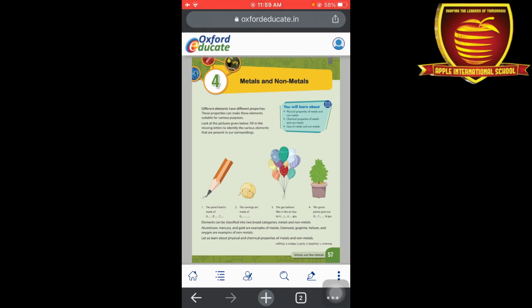These elements are categorized into two parts. The first one is metals and the other one is non-metals. Aluminium, mercury, gold are examples of metals, whereas diamond, graphite, helium, oxygen are all non-metals. Mostly all the gases are in the non-metal category.